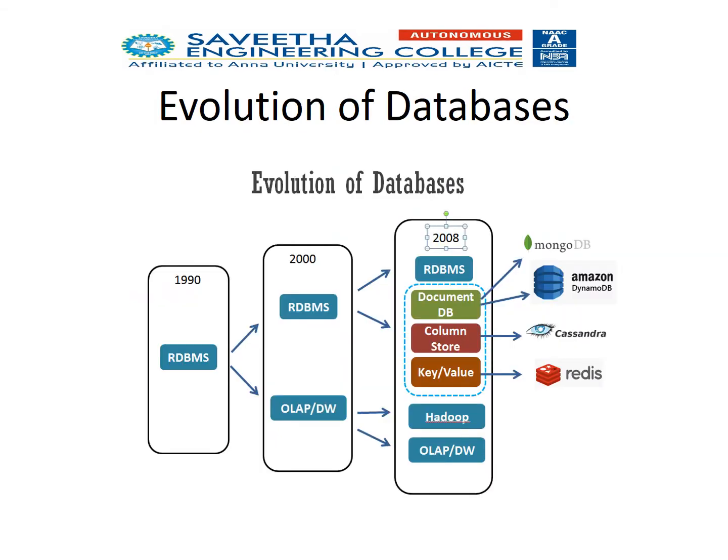In the evolution of databases, now we are using mostly the relational database model. The next concept is OLAP, that is online analytical processing, and data warehousing, and other databases like Hadoop are used for big data analytics. Domain specific as well as organization specific databases were also introduced, like MongoDB, Amazon DynamoDB, Cassandra, Redis, everything.